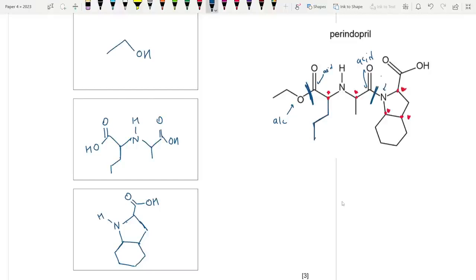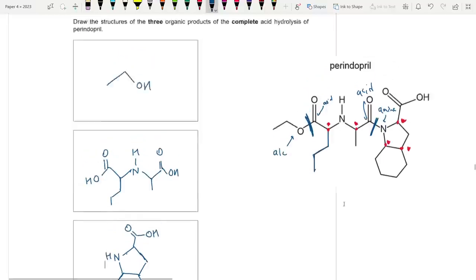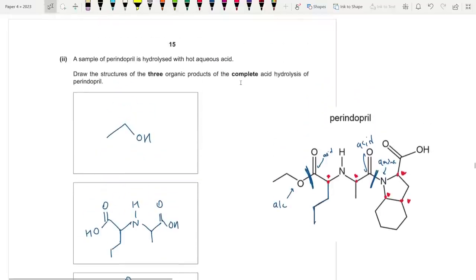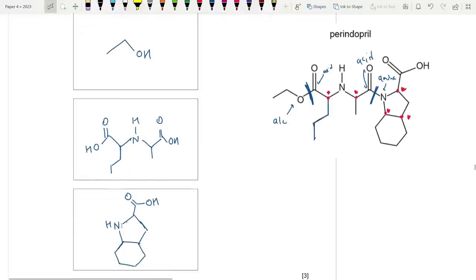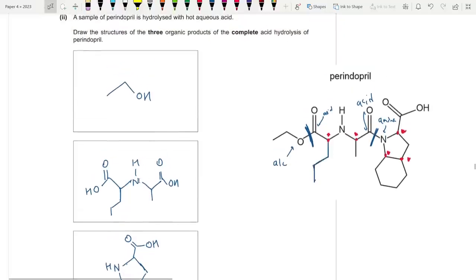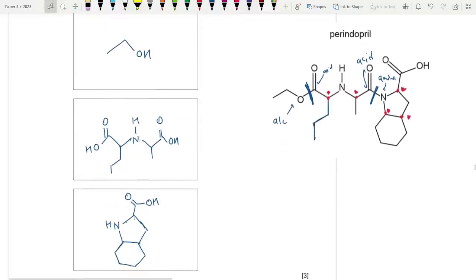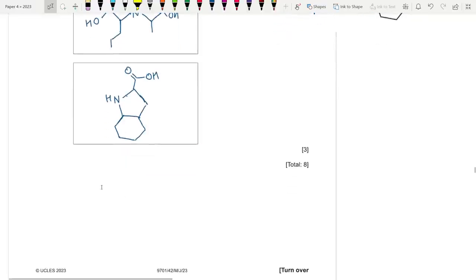Because this is the amine end of the amide, you just add an NH. So they just wrote it like this. Although this isn't the truth, because we know that in complete acidic hydrolysis, the NH groups are Bronsted bases, so they will be accepting another proton. So this should have actually been NH2 plus, and this should also be NH2 plus. Although in recent times I haven't seen them mention that.